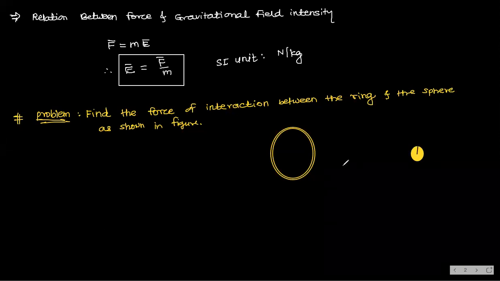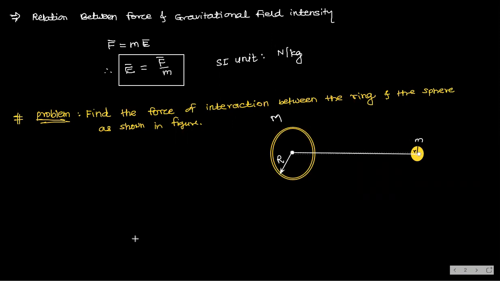Its radius is small r, and its mass is m. And this ring has mass capital M and radius R. And the distance from this center to this point is X.